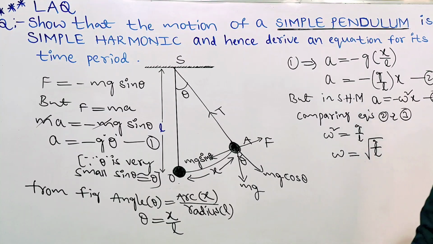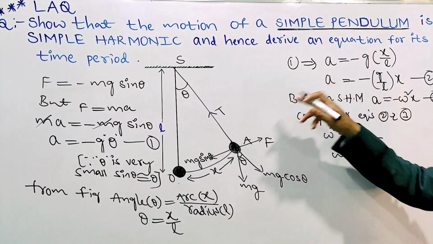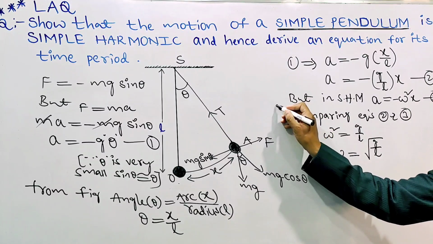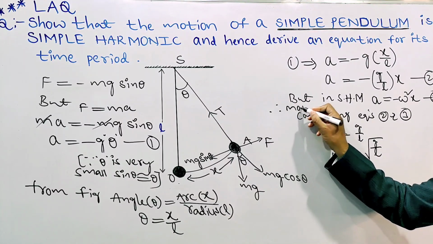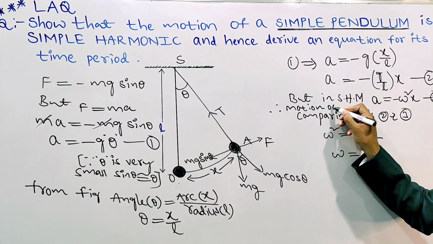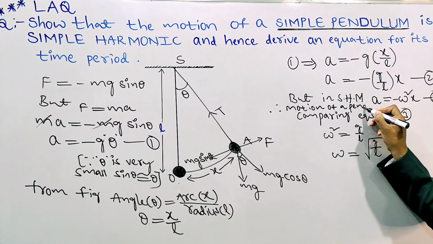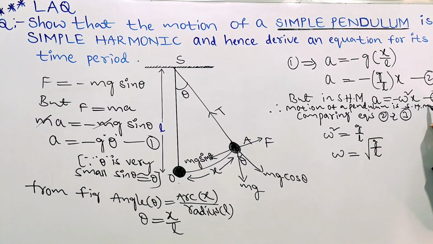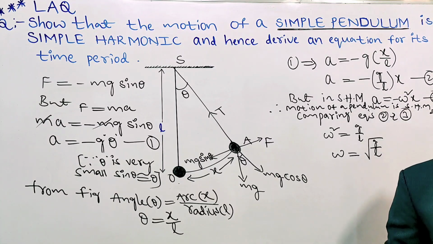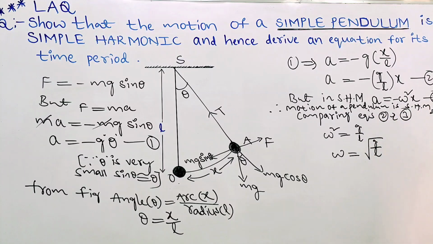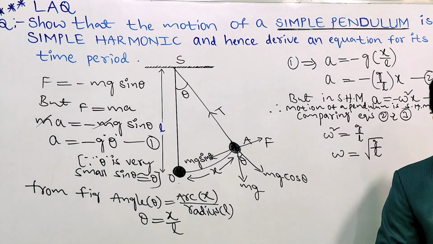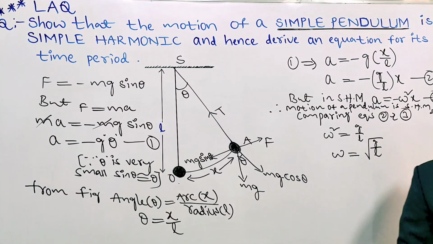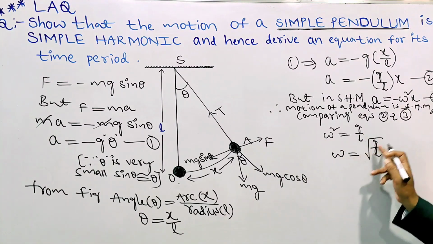Here we concluded that the motion of a simple pendulum is simple harmonic motion. You can write here: therefore, the motion of a simple pendulum is simple harmonic motion. We proved this one. Comparing, what we got: omega square equal to g by L, omega equal to under root g by L.